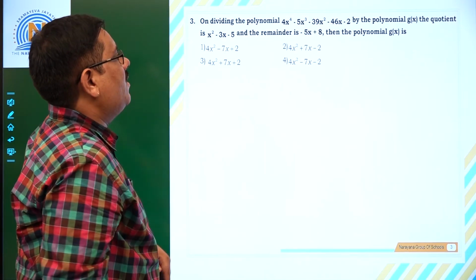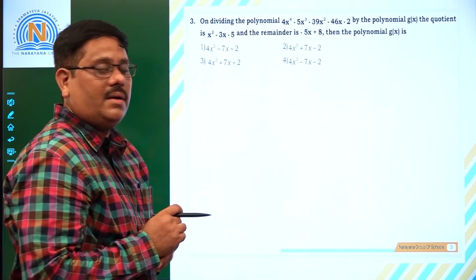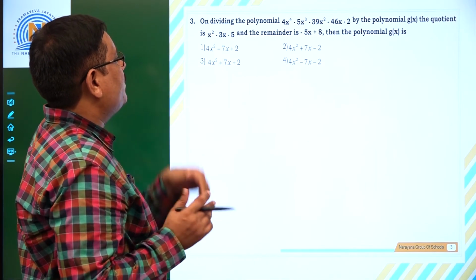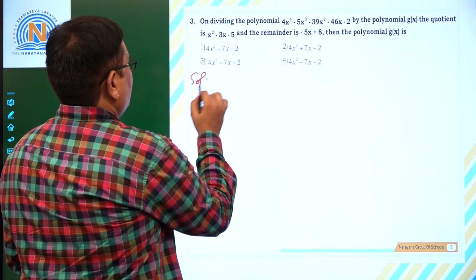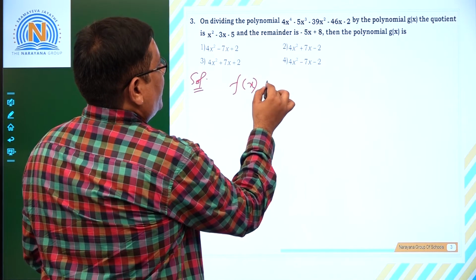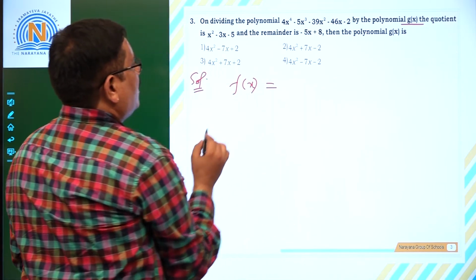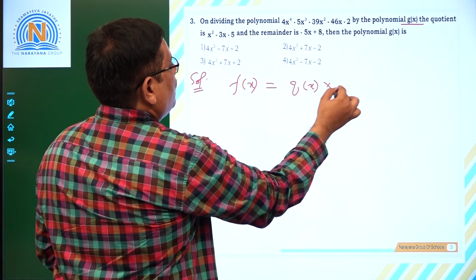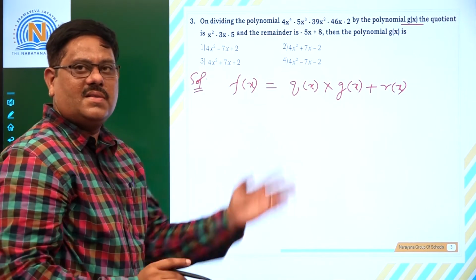On dividing the polynomial 4x power 4 minus 5x cube minus 39x square minus 46x minus 2 by the polynomial g of x, the quotient is x square minus 3x minus 5 and the remainder is minus 5x plus 8. Let us take it like this: f of x divided by the polynomial g of x, the quotient is q of x. So f of x equals q of x into g of x plus remainder r of x. This is the division algorithm.